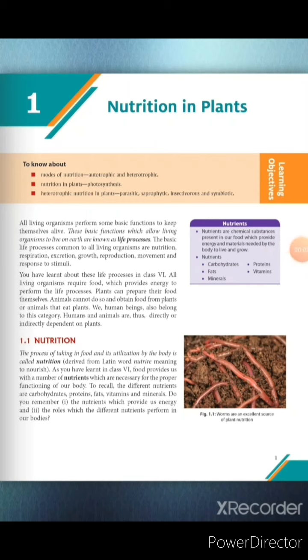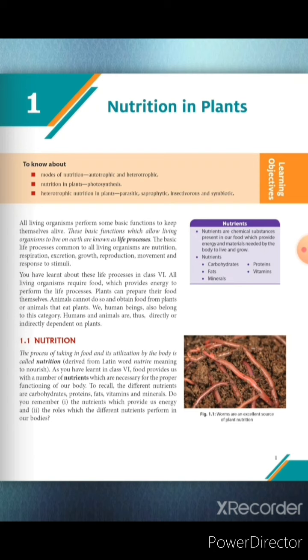Everyone. Today we are going to learn chapter number 1, Nutrition in Plants. Let's start with life processes. All the basic functions which are performed by living organisms like nutrition, respiration, excretion, growth, reproduction, movement and response to any stimuli, all these are known as life processes.